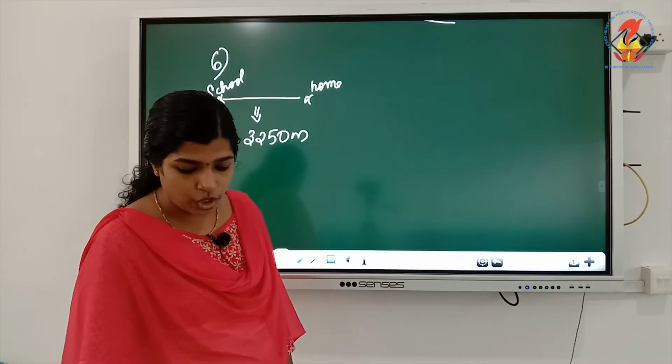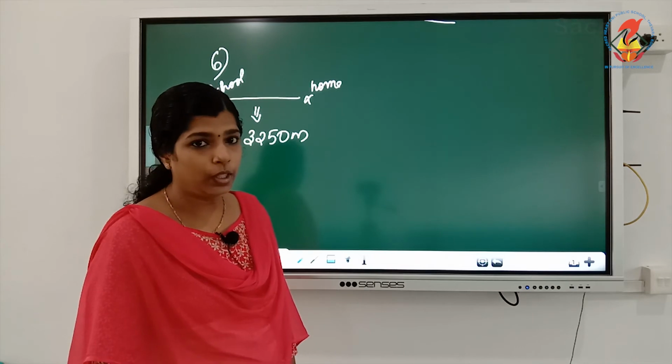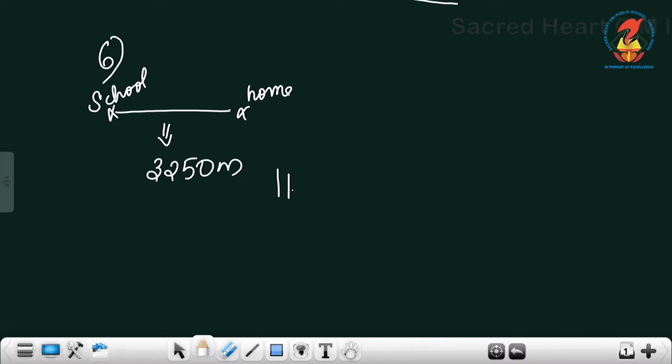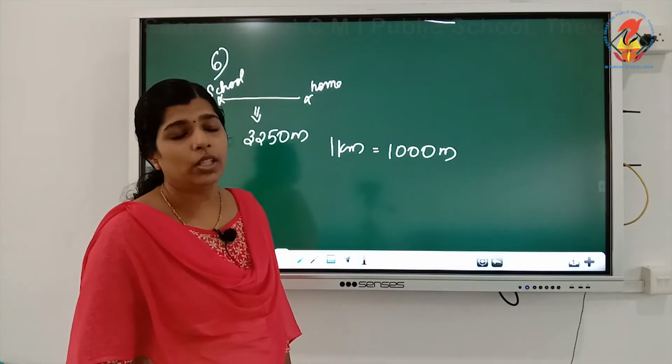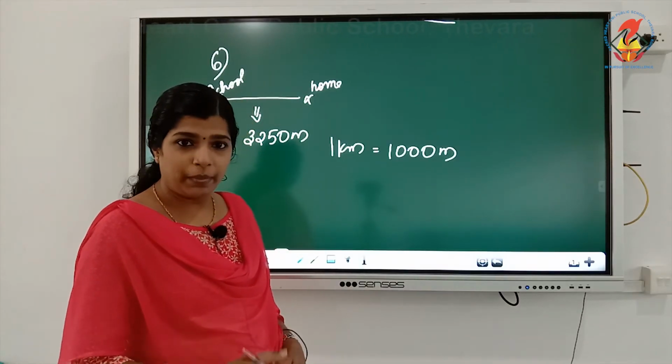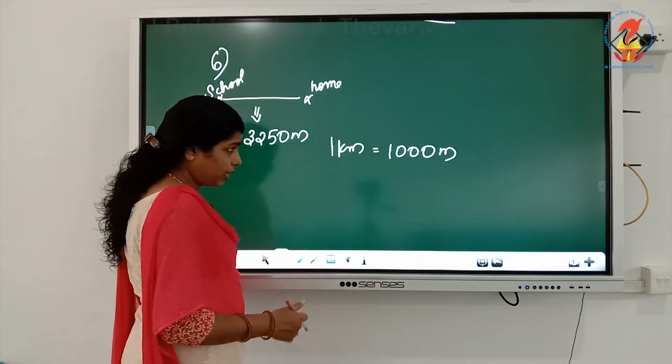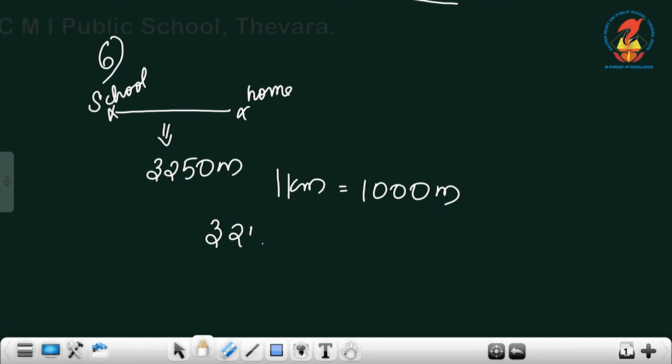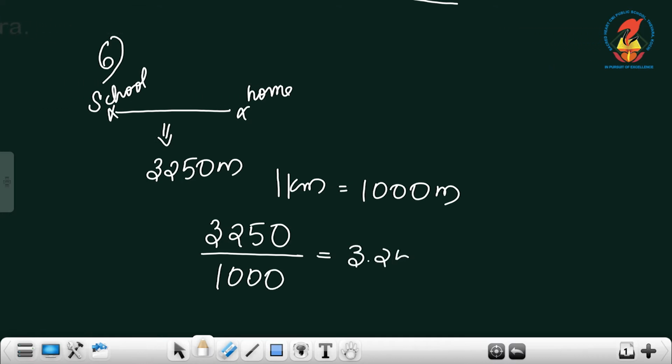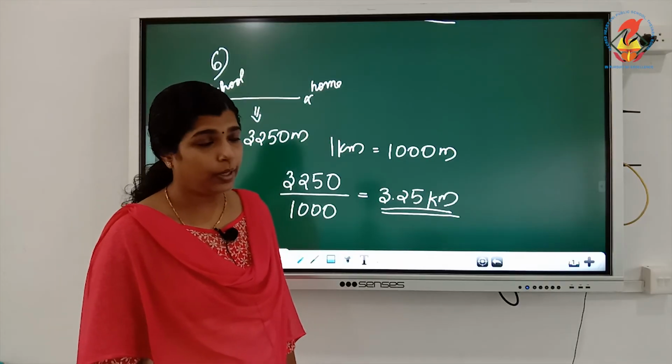You need to convert it into kilometers. How will you convert it? 1 kilometer is equal to how many meters? 1000 meters. So if you want to convert meters to kilometers, you have to divide by 1000. So 3250 divided by 1000 is equal to 3.25 kilometers.